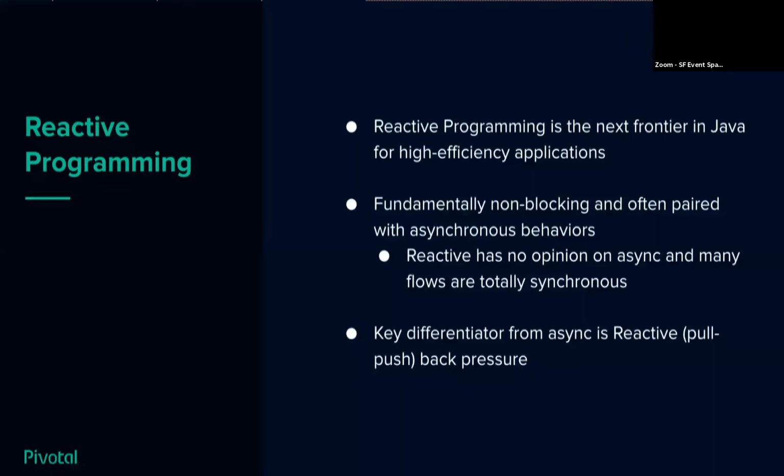You hear a lot of people bandying about the terms reactive and async as if they are equivalent to one another as well. This is one of the biggest disappointments to me, looking at the Java community, because there is a key differentiator: just being asynchronous isn't enough to be truly reactive, and that's pull-push back pressure. The reactive streams specification, which we'll talk about more on subsequent slides, has this idea that a producer, a publisher, should not be able to send data faster than a consumer, a subscriber, can consume it, right?